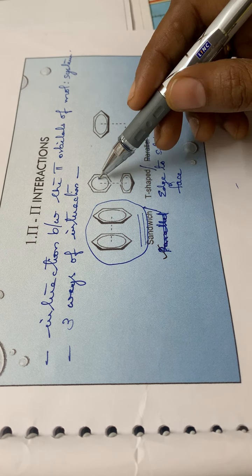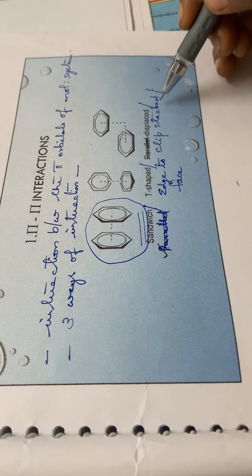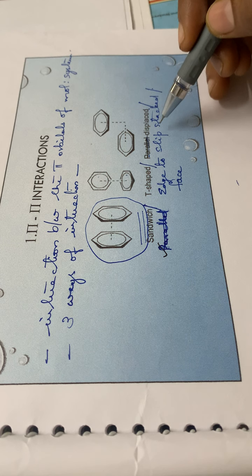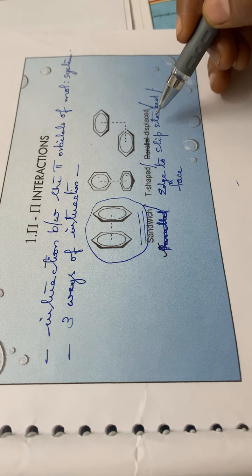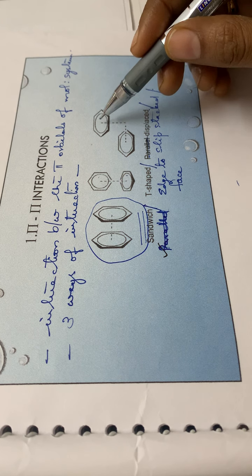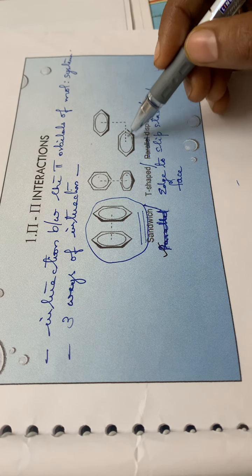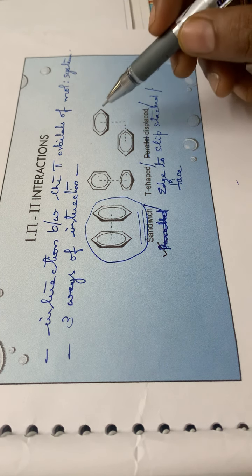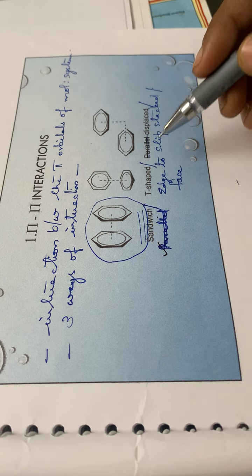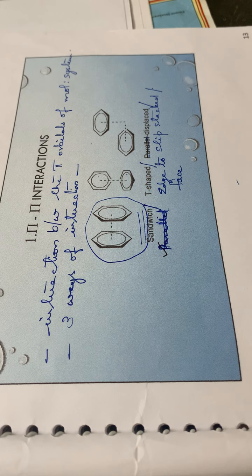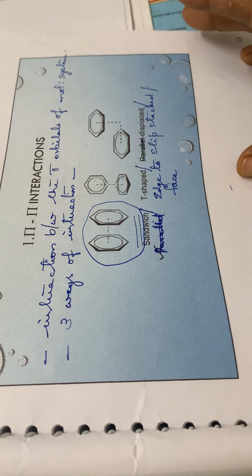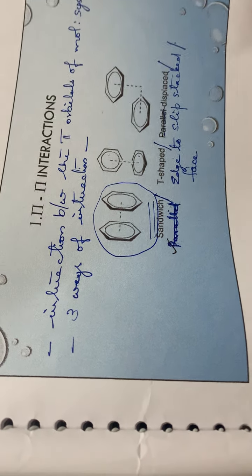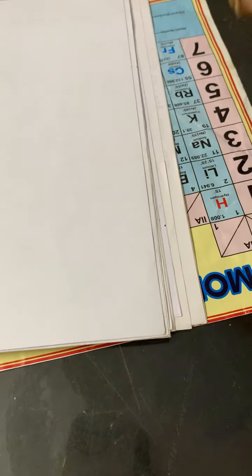And the third one is the displaced or slip stacked, and it will be like this, slightly displaced from the first one. So that is the third type of interaction in the pi-pi interaction. It can be sandwich, T-shaped, or slip stacked or displaced. And also one more thing, you have to take the printouts of the PowerPoint also, or else you have to draw the diagrams.